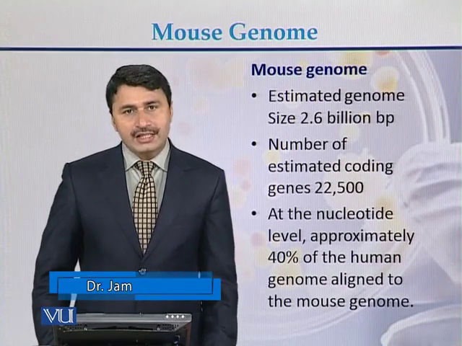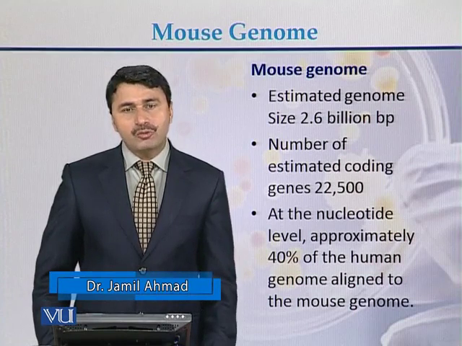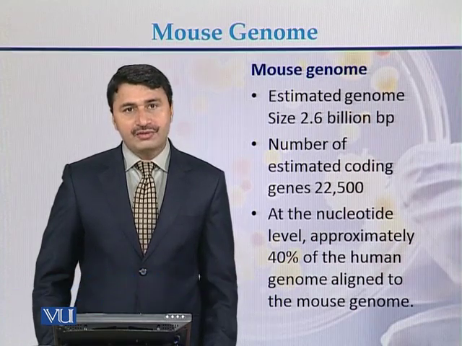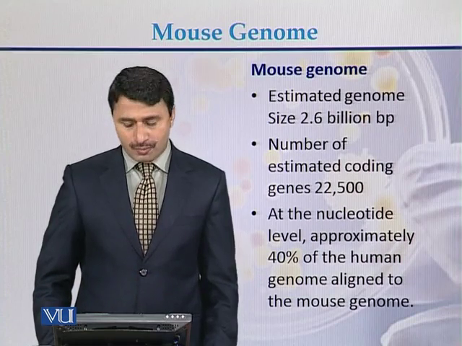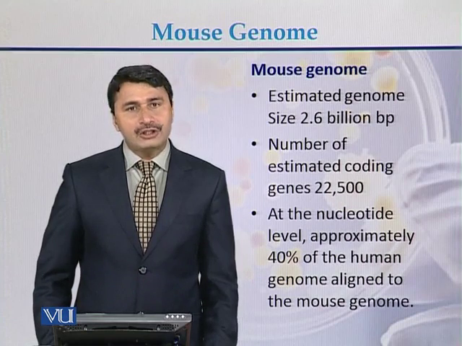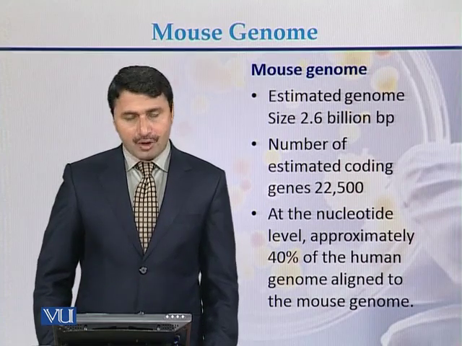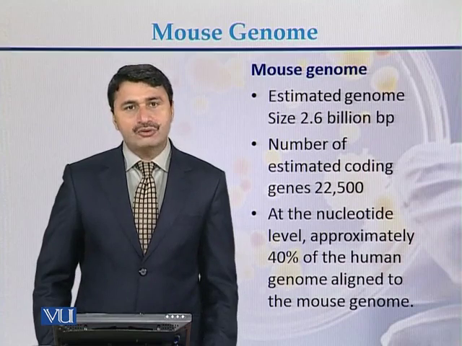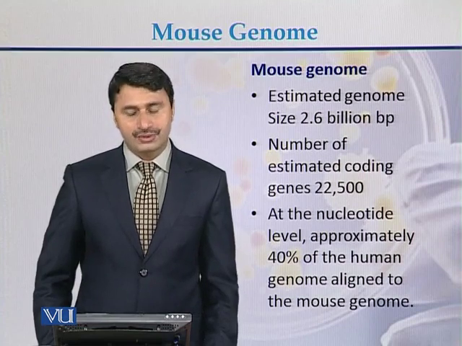Estimated genome size is approximately 2.6 billion base pairs. The number of estimated genes is somewhere between 22,000 and 23,000 genes present on the mouse genome. At the nucleotide level, approximately 40% of the human genome aligned to the genome of the mouse.